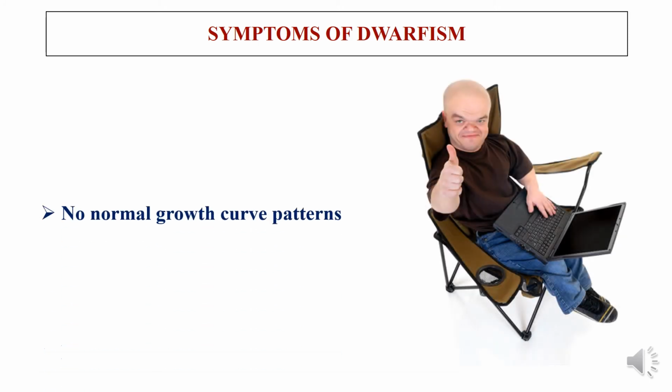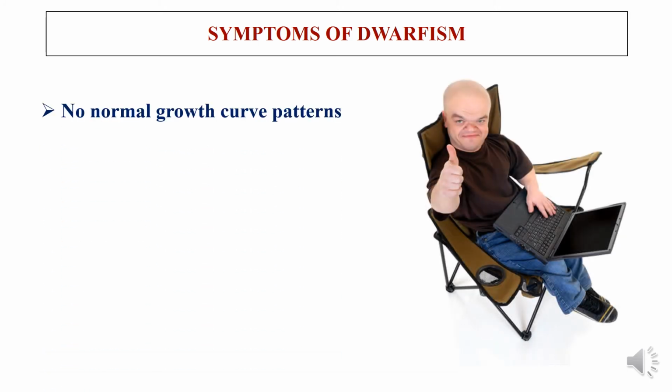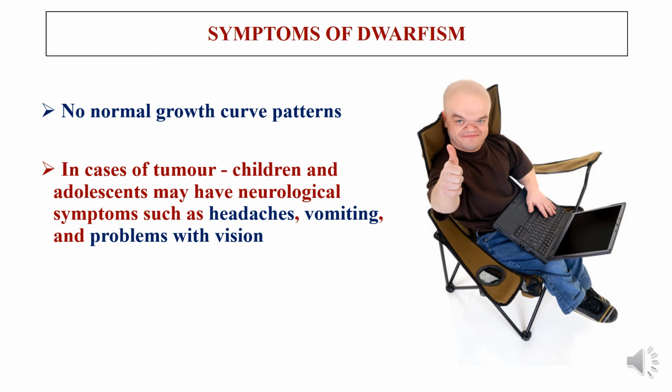The symptoms of dwarfism include no normal growth curve pattern in the person's development. In case of a tumor, children and adolescents may have neurological symptoms such as headaches, vomiting, and problems with vision.